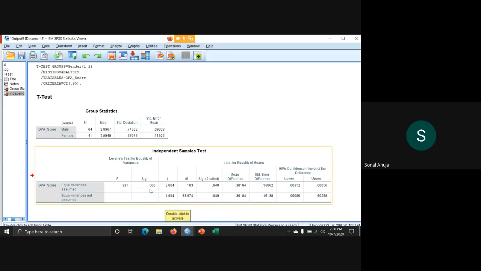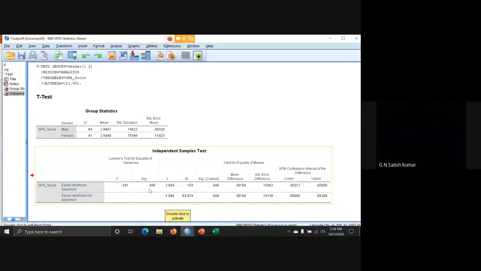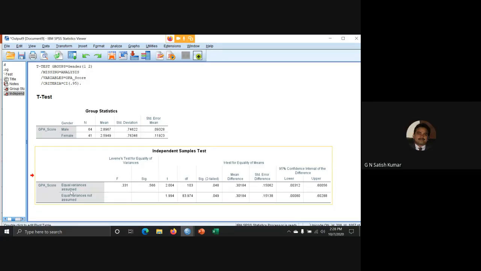Okay. Yes, sir. In this case, what is the significant value for Levene's test of equality? 0.566. In the sense, the data is equal, means equal variance is assumed. Equal variance is assumed, that is accepted. So in this case, we must use 0.048. Am I clear?